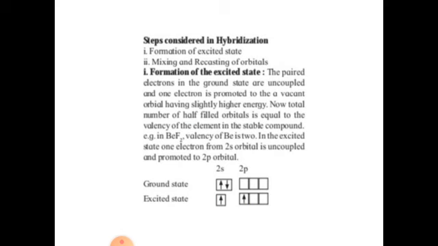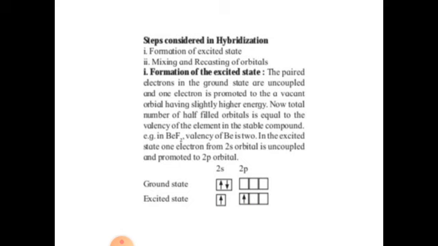Formation of the excited state. The paired electrons in the ground state are uncoupled and one electron is promoted to a vacant orbital having slightly higher energy. Now, the total number of half-filled orbitals is equal to the valency of the element in the stable compound. Example: in BeF2, beryllium fluoride, the valency of beryllium is 2. In the excited state, one electron from the 2s orbital is uncoupled and promoted to the 2p orbital.